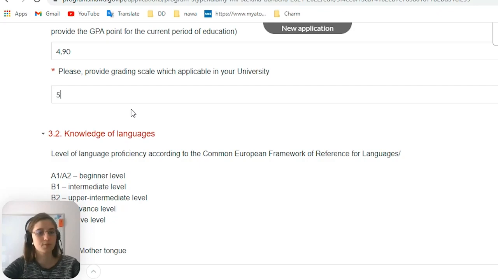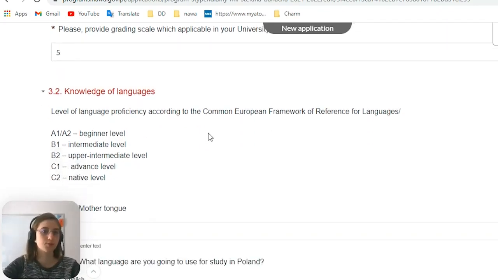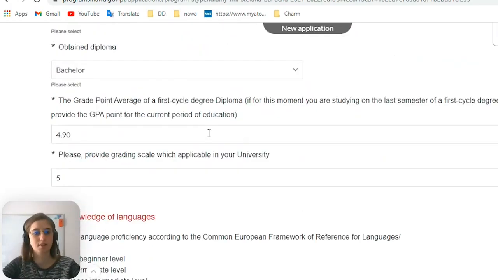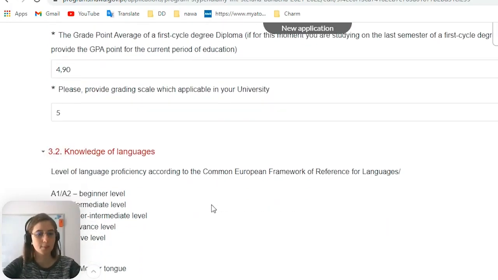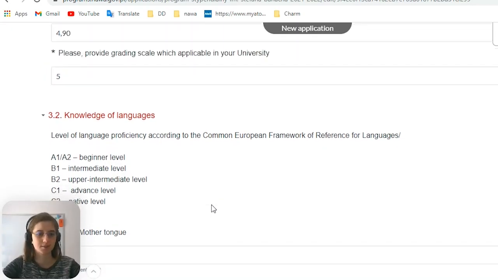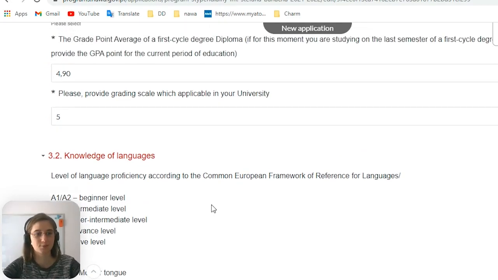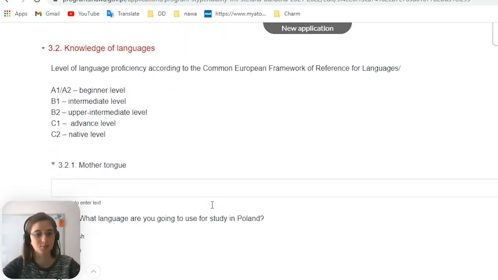Yes, also very important. So we have 5. It depends also on your university. But I do not recommend you to put false data in these cells because everything is really easy to check by Nava. So be yourself and write the true information.